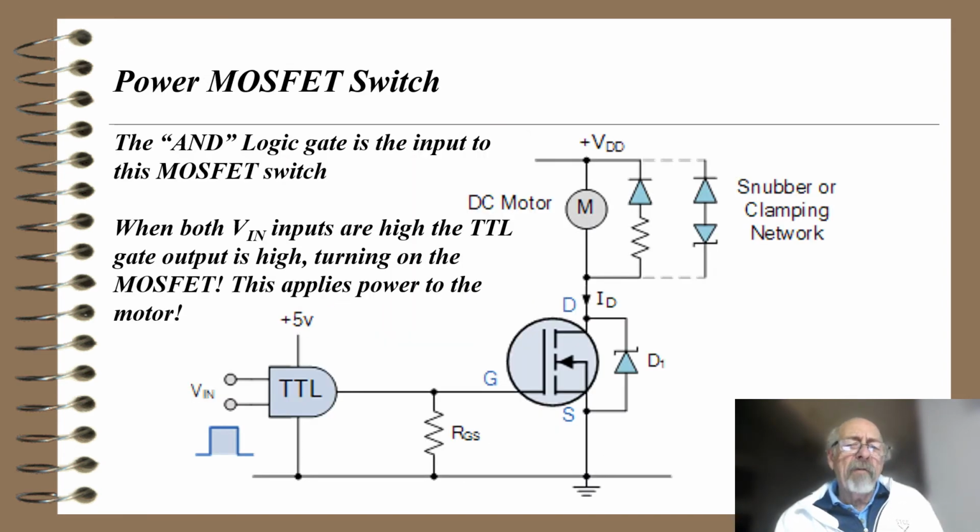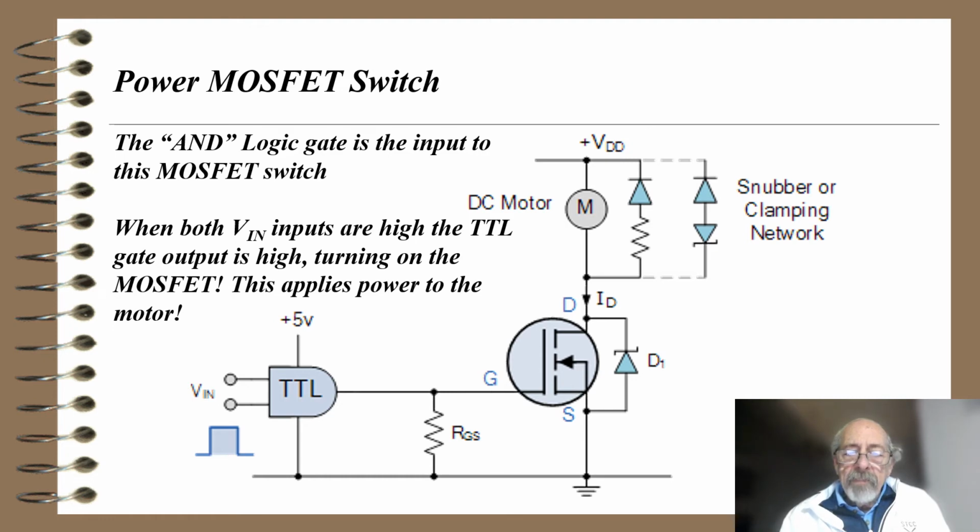Here's a diagram of a power MOSFET switch. The power MOSFET looks similar to what we had before. We notice that there's a DC motor in this case. We have a voltage VDD, and we have a snubber or clamping network across that motor, because the motor has the same type of difficulty with collapsing magnetic fields. In this case, it looks like a field effect transistor. It's a MOSFET, and it looks like an enhancement MOSFET.